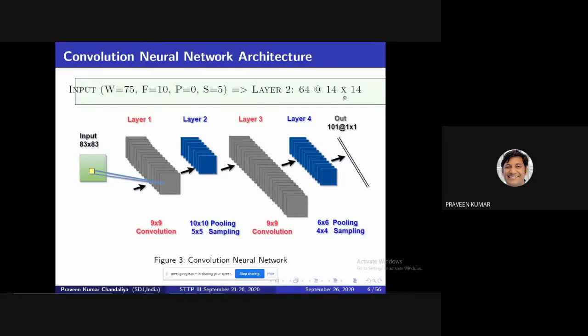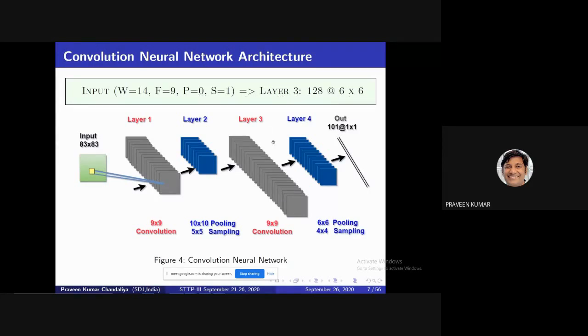In a similar way you can calculate layer 3. The layer 3 input is the layer 2 output. So the layer 2 output W is 14. Then the filter is 9, padding is 0, and the stride is 1. Then what is layer 3?